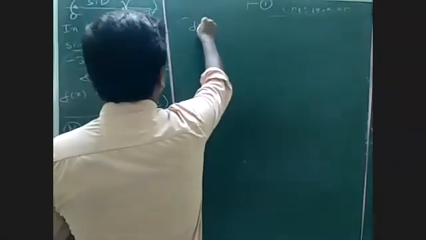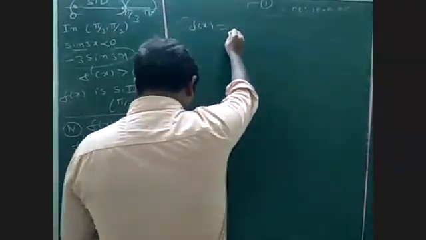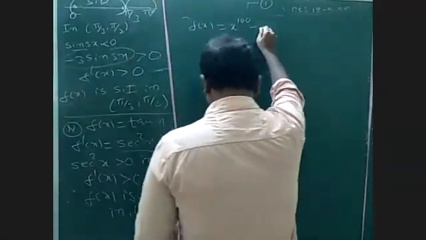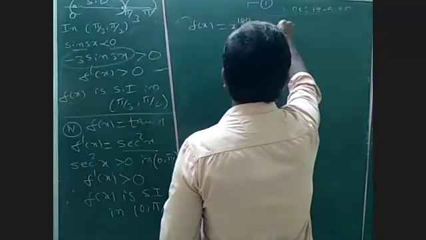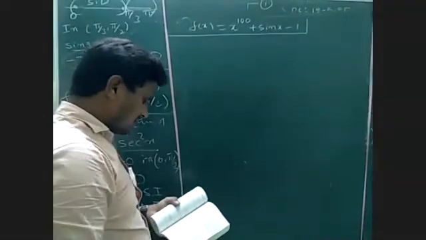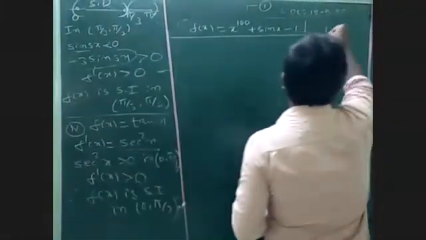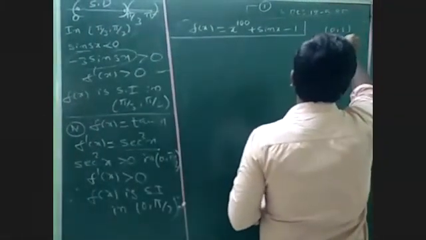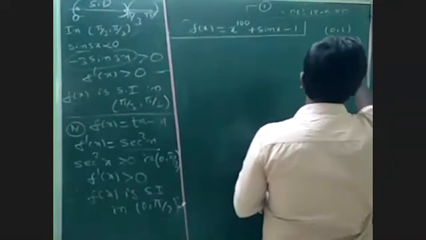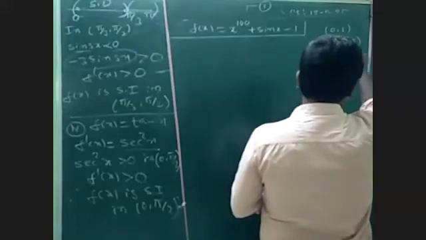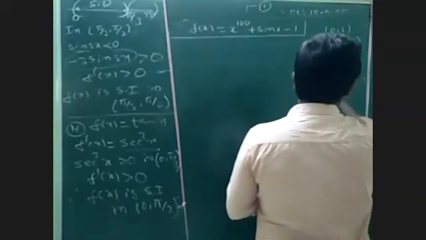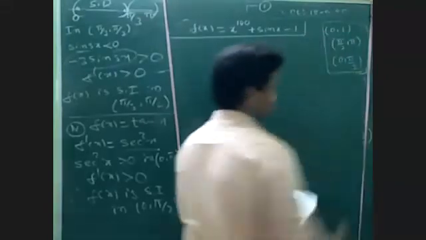They have given some intervals. First one is 0, 1. Second one is pi by 2, pi. Third one is 0 to pi by 2. Fourth one is none of these.